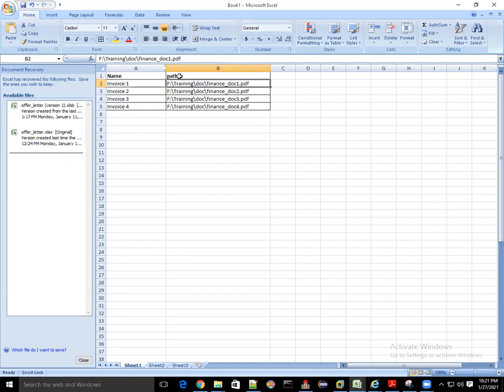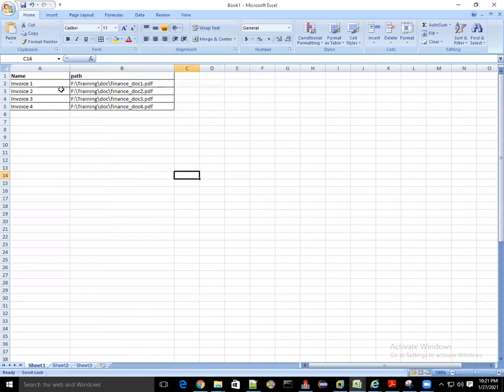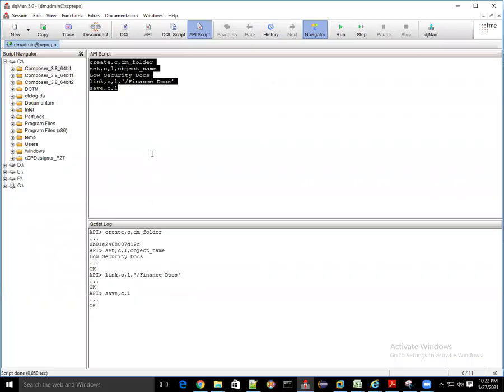Okay. So see, this is the data in Excel. Now, one way to create, I mean, I told you we have an option of Documentum API where we can write scripting, and bulk scripting. So first of all, we write a script for one object.